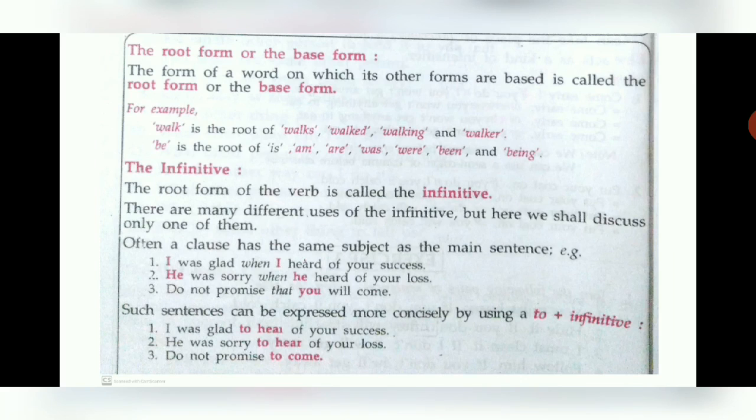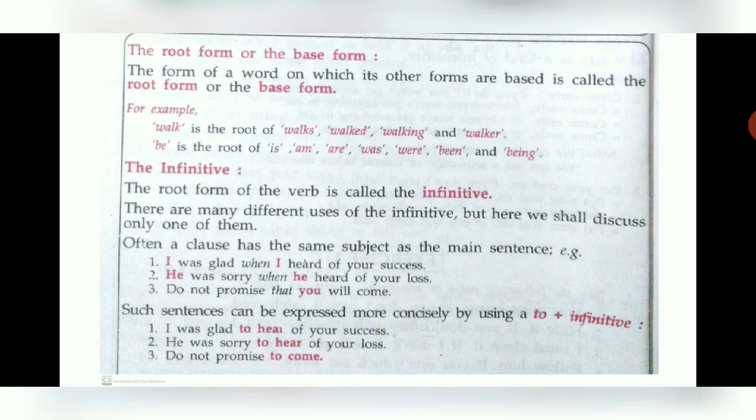The root form or the base form, like how a tree has a root, or when we stand we need a base or we need a platform to stand. We can't stand in the air, isn't it? We need something to stand or we need something to keep, like a bench or a table. So that becomes the base. So here also we are going to learn how the form of a word on which its other forms are based is called the root form or the base form. Again I repeat, the form of a word on which its other forms are based is called the root form or the base form.